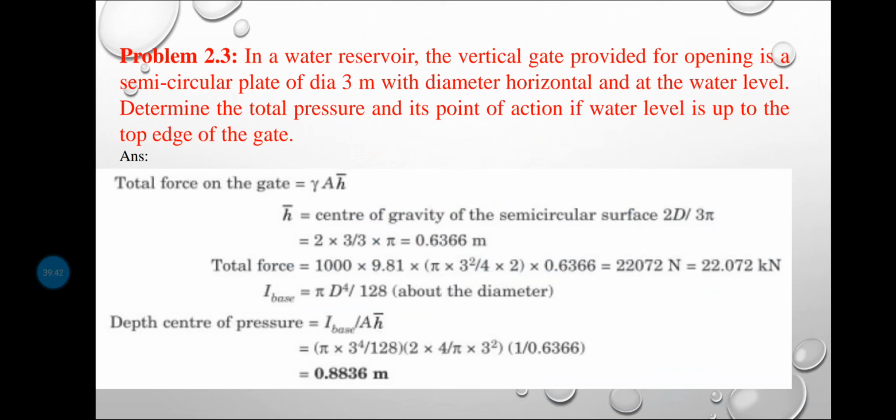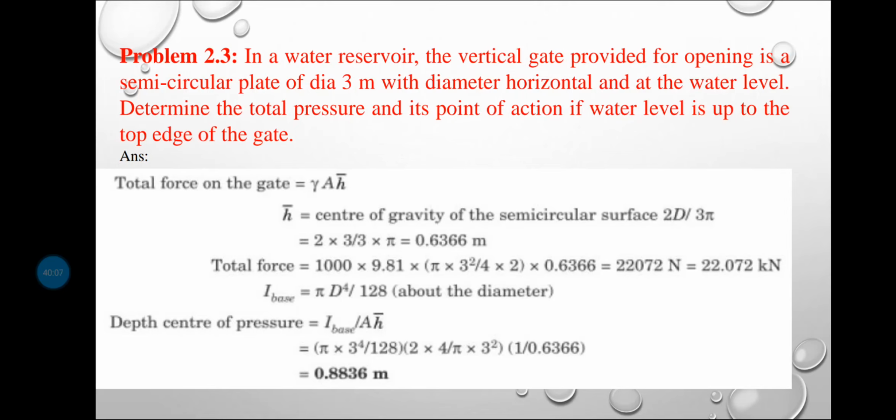In case of a triangle, the center of gravity lies at a distance h by 3 from the base. So Ig is equal to b h cube by 36. What is I naught, with respect to the base? That is b h cube by 12. For a circle, the moment of inertia is pi by 64 d to the power 4, and area is pi by 4 d square.